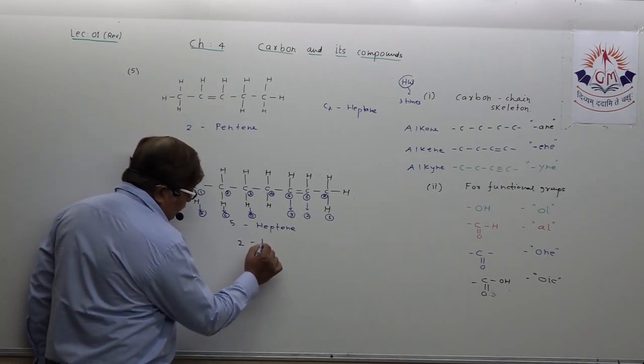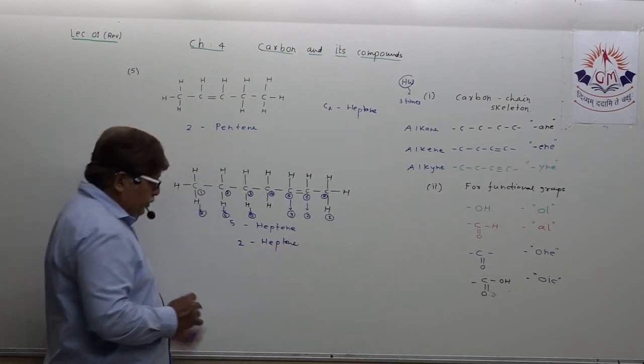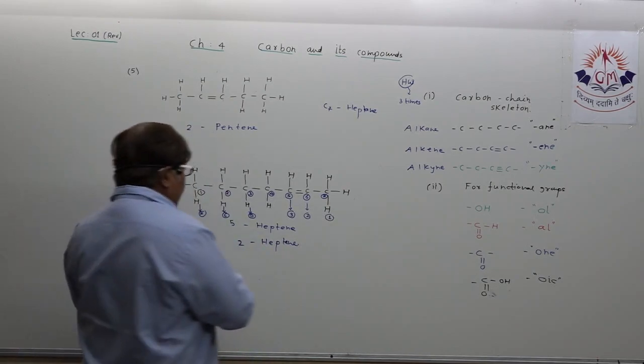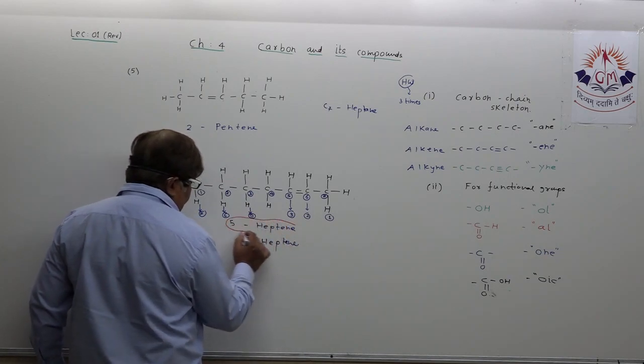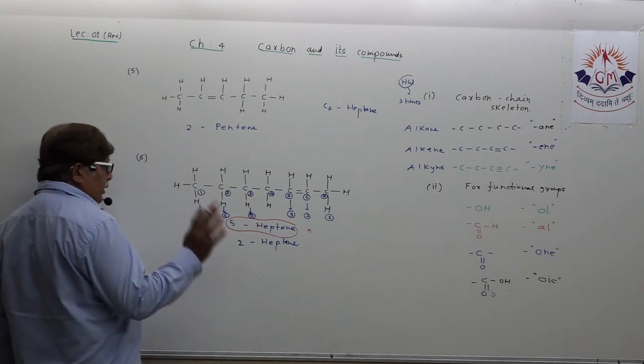Mind this very well, dear student. 2-heptene is correct. If you have named it otherwise, then it is thoroughly wrong. You understood, no?